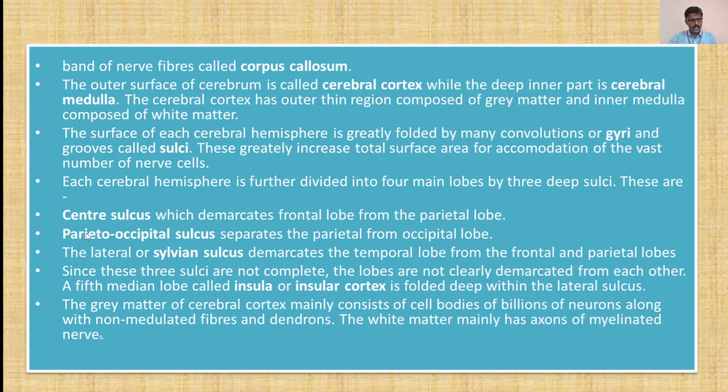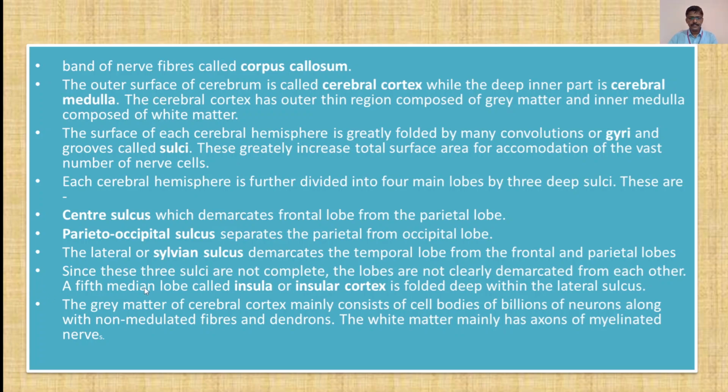Then the lateral or Sylvian sulcus, which demarcates the temporal lobe from the frontal and parietal lobes. Now remember, these 3 sulci are not complete, so the lobes are not clearly demarcated from each other.